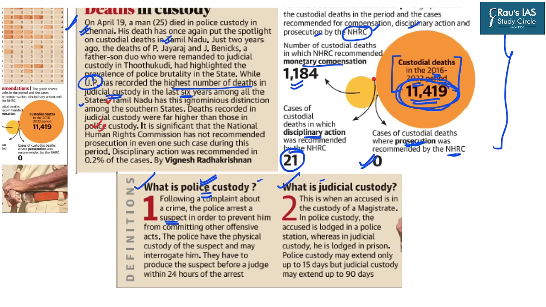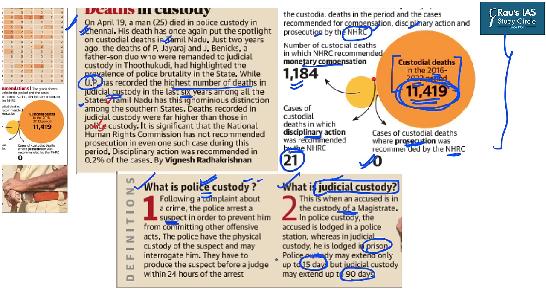However, when that accused is presented to the court of a magistrate and is then sent to prison, it is known as judicial custody. As per the law, there are different time frames for police custody and judicial custody. Police custody may extend only up to 15 days, but judicial custody may extend up to 90 days.